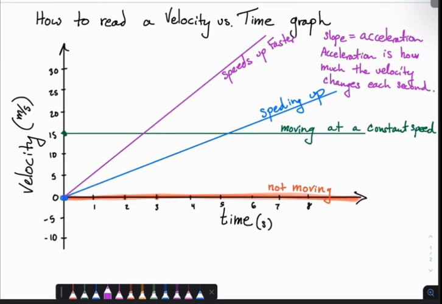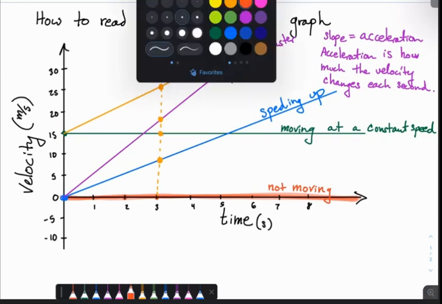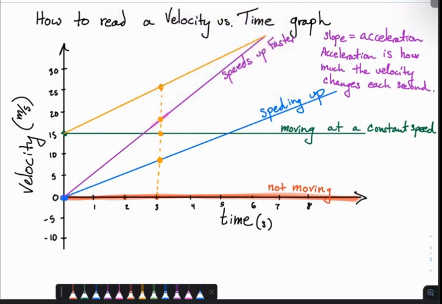All right, so let's look at another one. I'm going to start here. And I want to look at all of these lines at 3 seconds. And I want you to tell me which one of these is going the fastest at 3 seconds. Look at it for a second. Now, your inclination might be that the purple one is going the fastest. And students often think the purple one is going the fastest because it has the steepest slope out of all of these. But that's not the case.